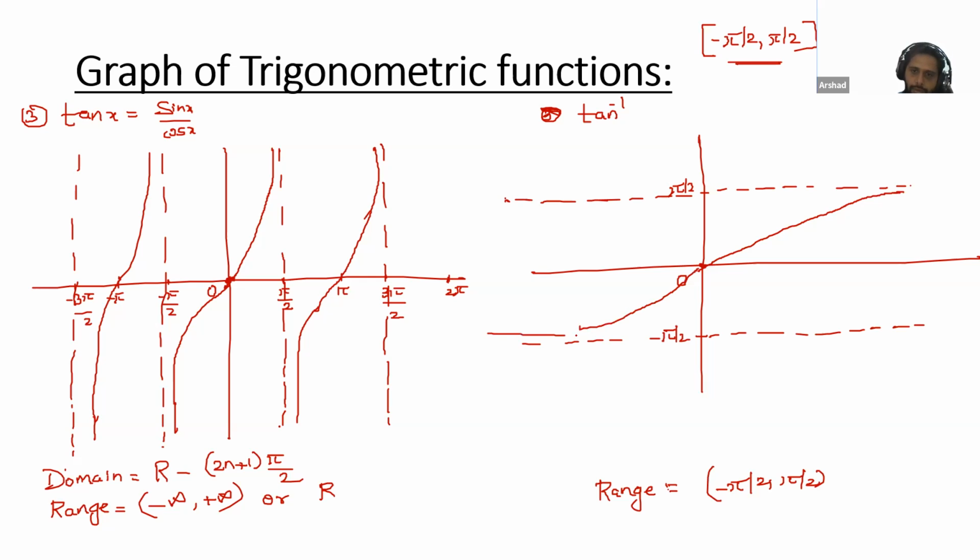So the graph will be like this. Just take this portion, from minus pi by 2 to pi by 2, from the graph and plot it like this. You will get the graph of the inverse. Okay, so the range we have already decided.